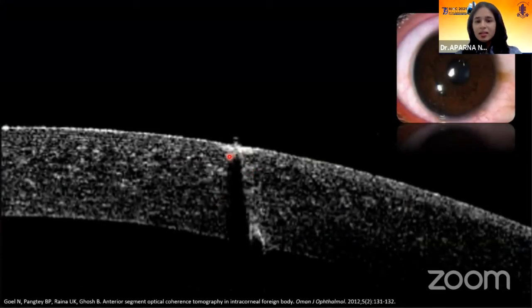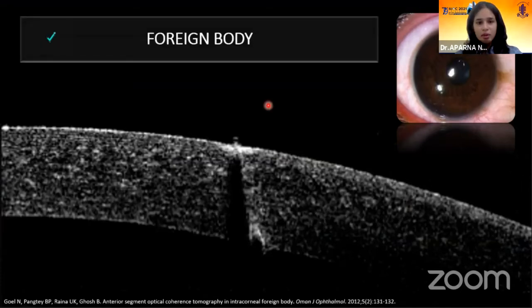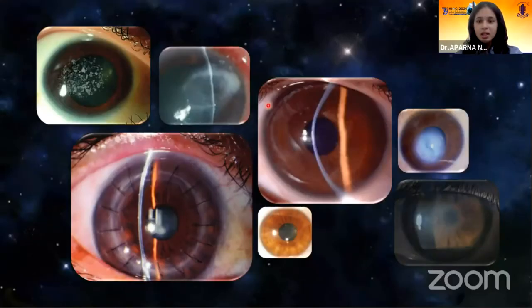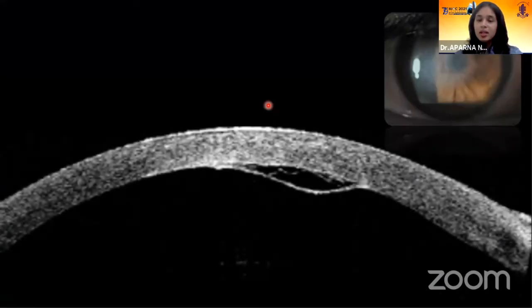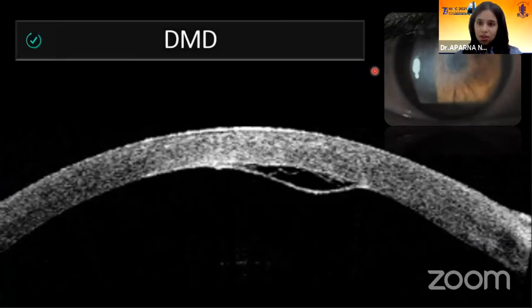The first case is a hyperreflective area with back shadowing. When we clinically correlate in this image, it is nothing but a metallic foreign body. The second case I'll discuss is on corneal edema post-cataract surgery. The most common cause of non-resolving corneal edema post-cataract surgery is a Descemet's membrane detachment. We have to scan the entire cornea to know the extent of the DMD and plan for any management.